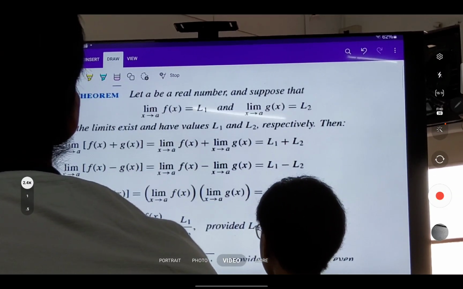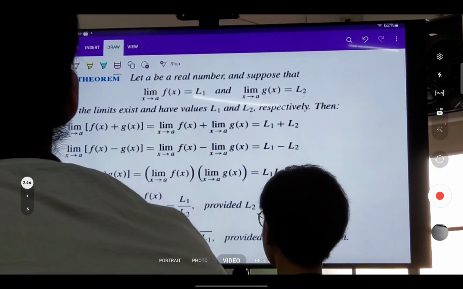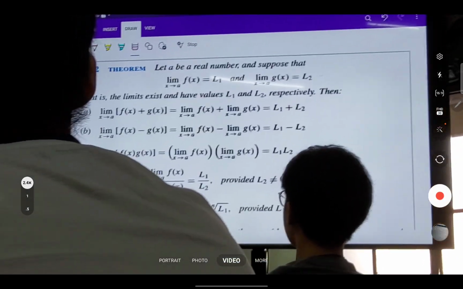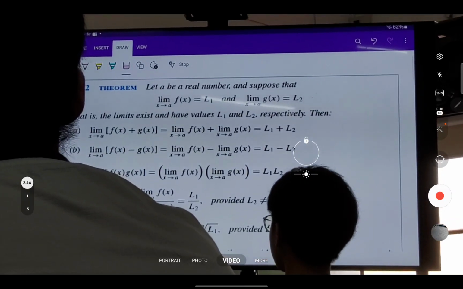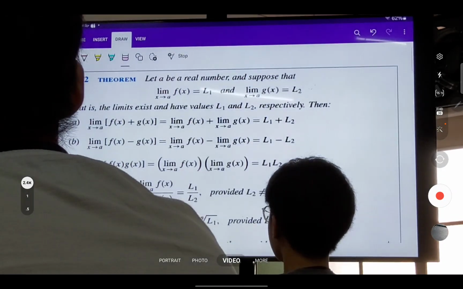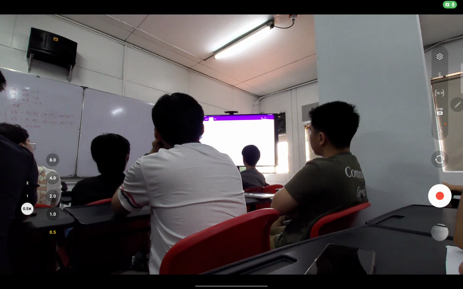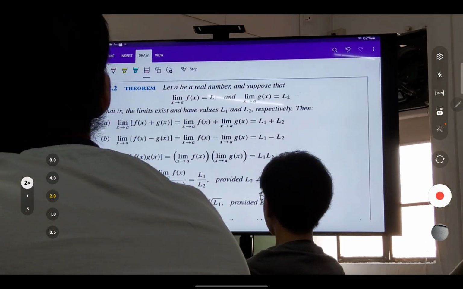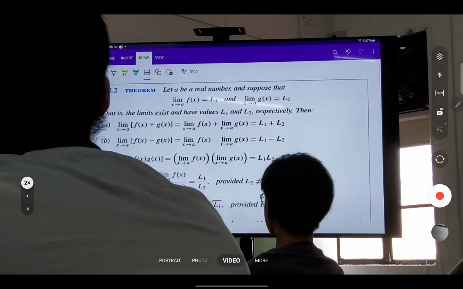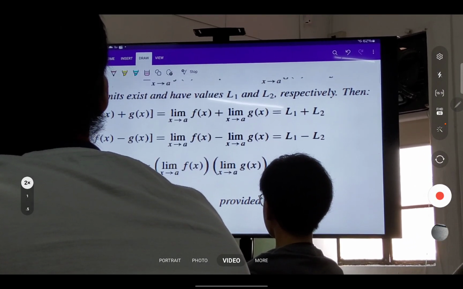So that if we have two different functions f of x and g of x, and if the limit of f of x is L sub 1, and the limit of g of x is L sub 2, then what's the limit of f of x plus g of x? It's equal to L sub 1 plus L sub 2. This is the limit of the sum is equal to the sum of the limits.